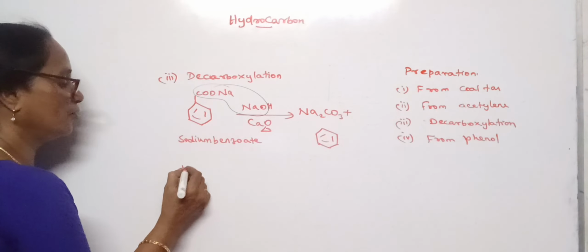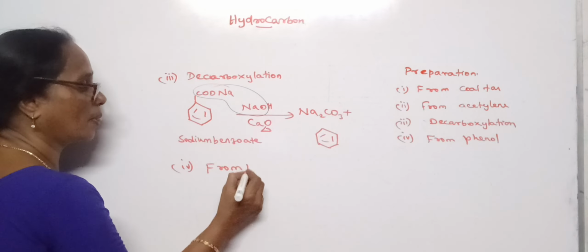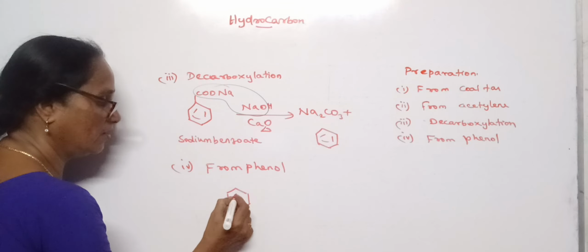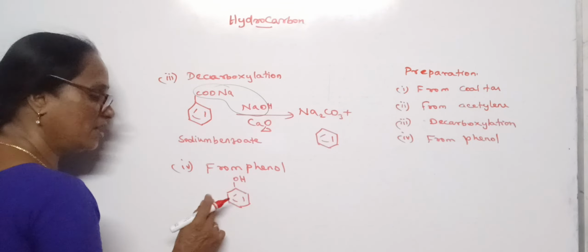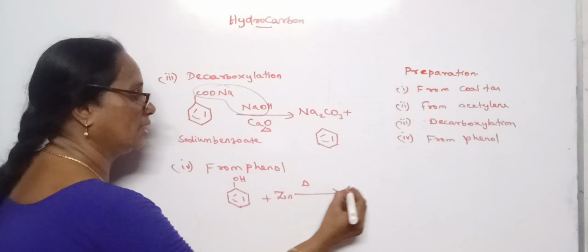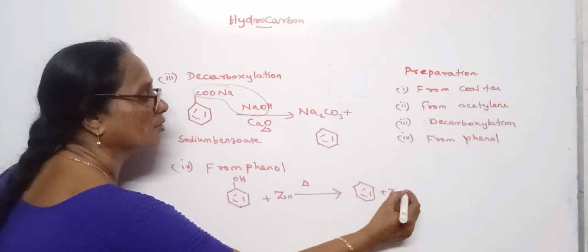The next one is from phenol. Phenol is hydroxybenzene, so we can write C6H5OH. When phenol is distilled with zinc, it gives benzene and zinc oxide.